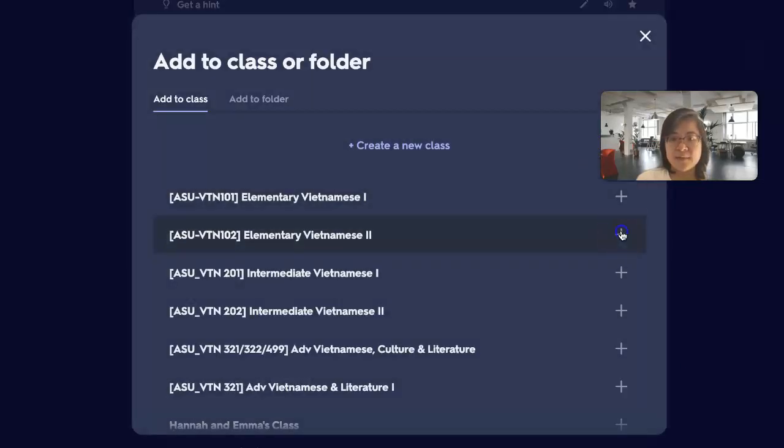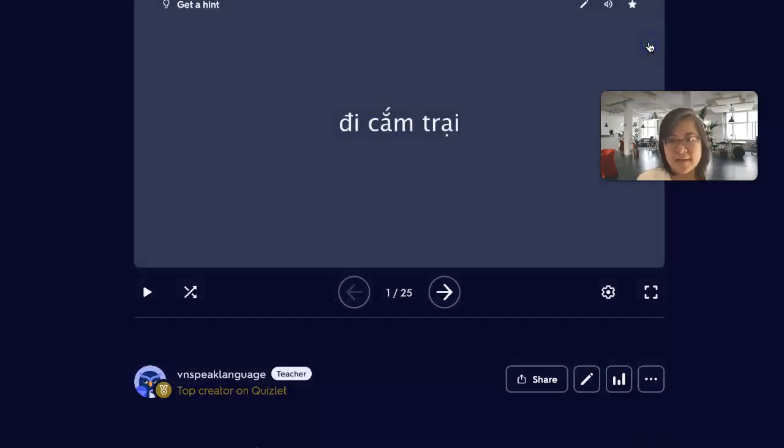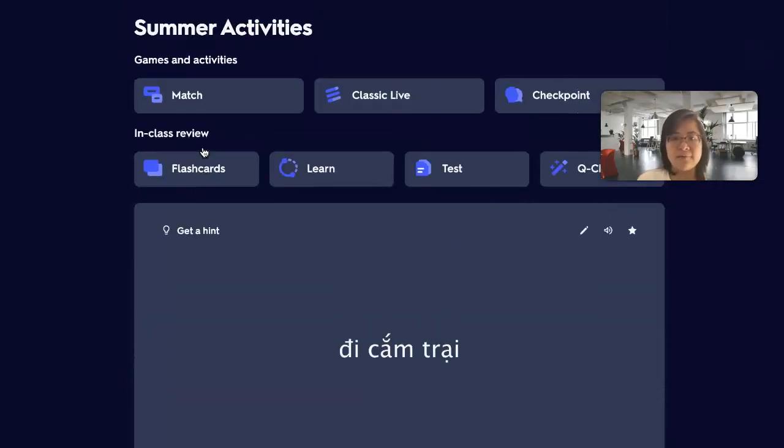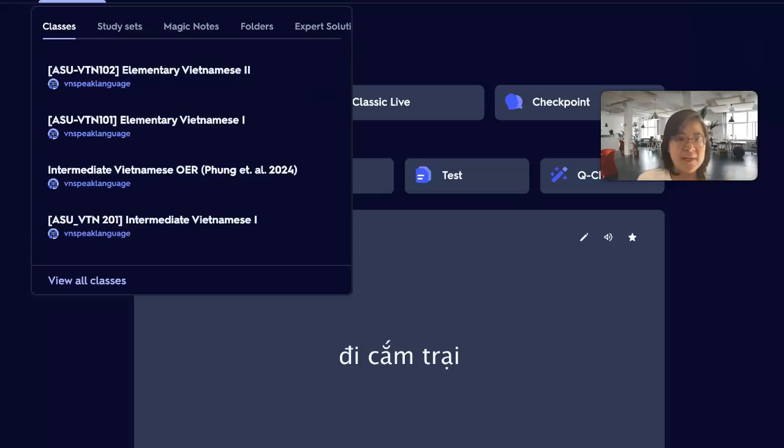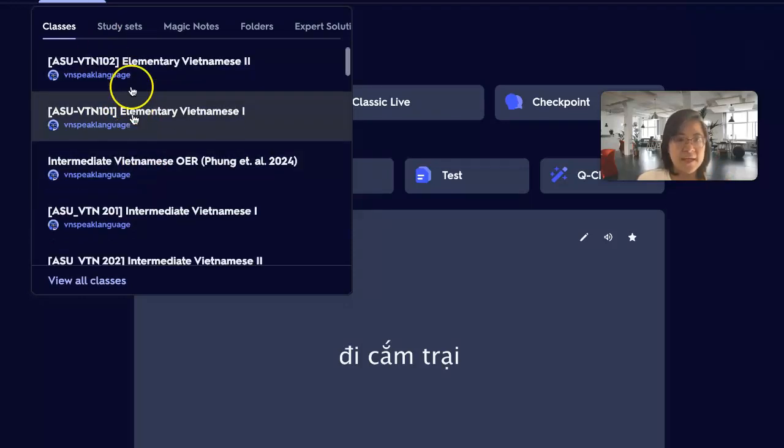Usually I will add to a class so that my students can get access to that class, and then they can learn it from the class. Because from the class they can learn everything free, and then I can manage, I can look at their progress. So let's go to the class that I create.